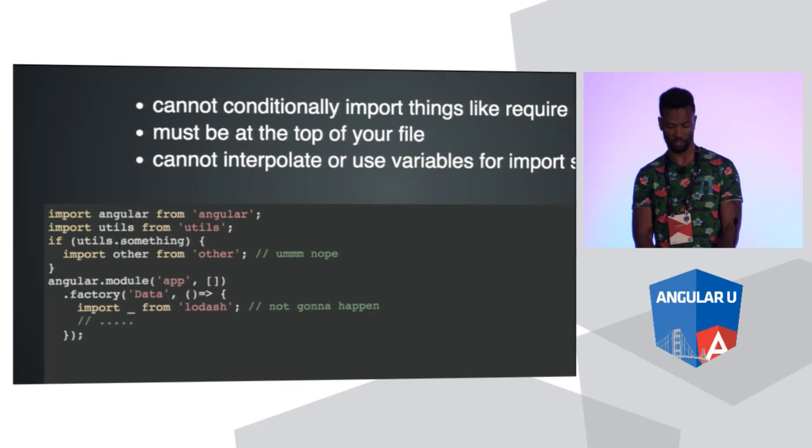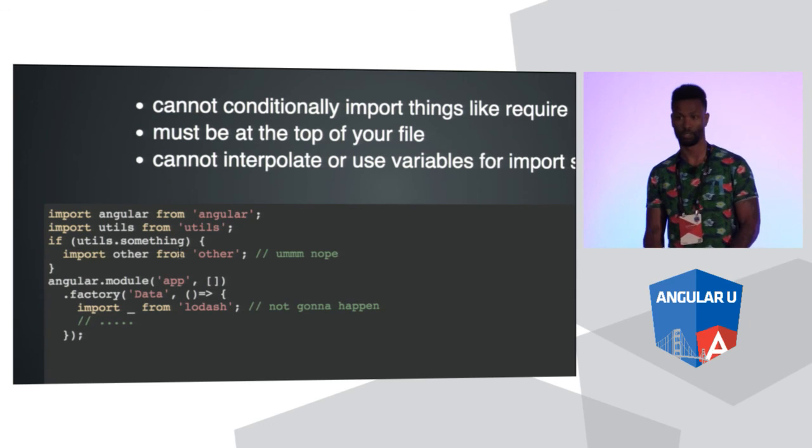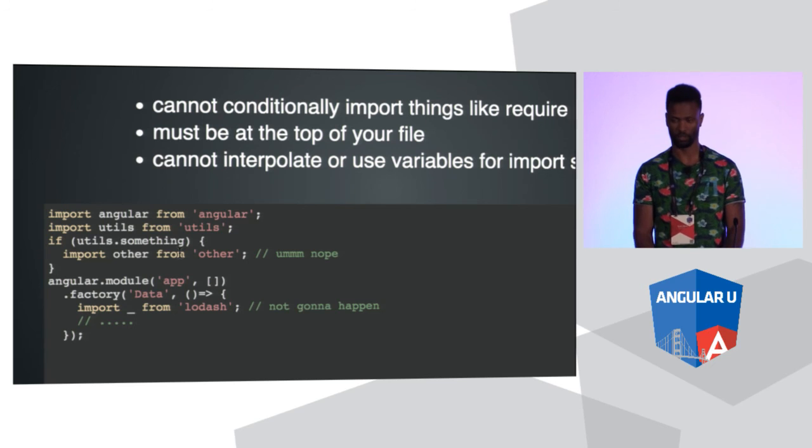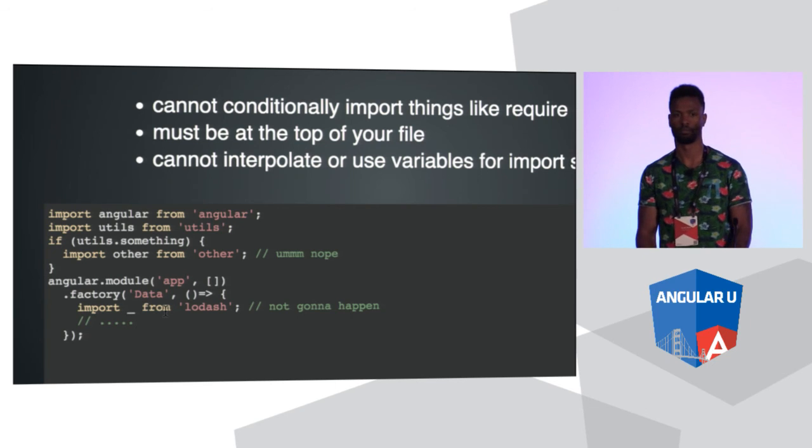So here's an example of all that stuff that I just said. This is valid: import Angular from Angular, legit. Import utils from utils, OK. If utils.something, import other from other. That's not going to work, right? In Node.js, require statements will work. We can do that. We use require. Yeah, we'll conditionally import that thing, synchronous. And then down here, later on in some code, inside this factory, let's just import Lodash down here because this is where we need it. That's not going to work. You have to put that at the top. And if you don't believe me, try it.